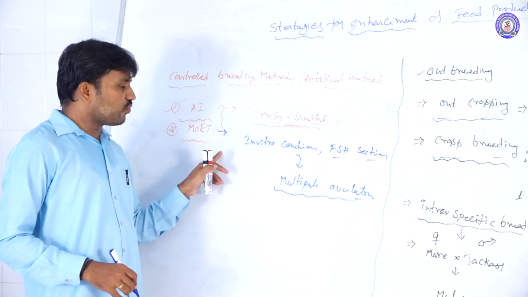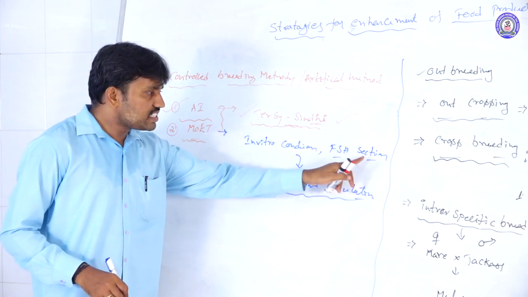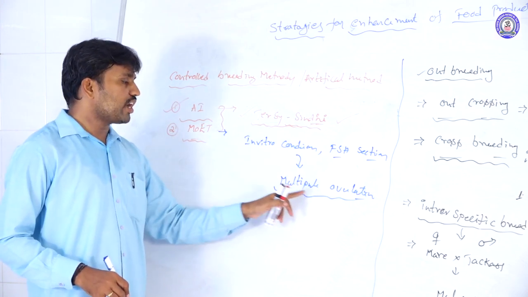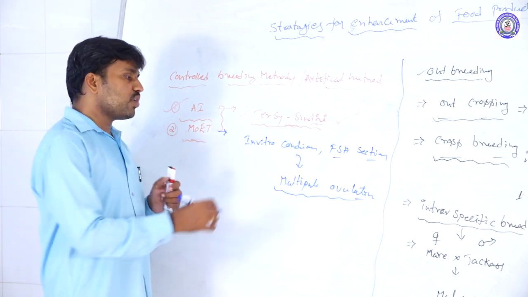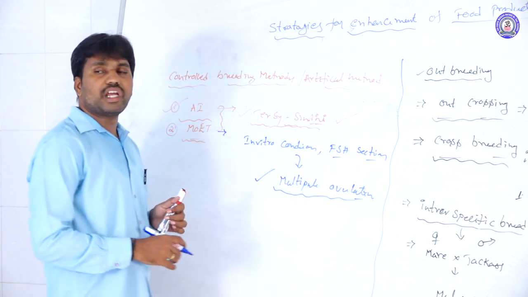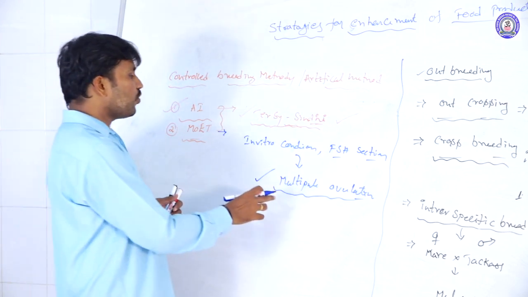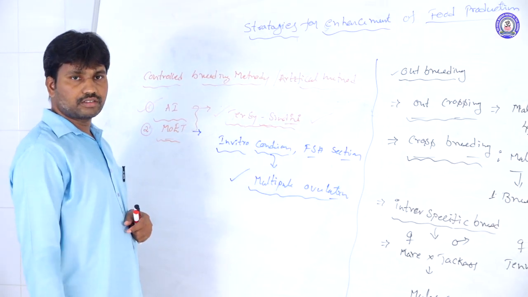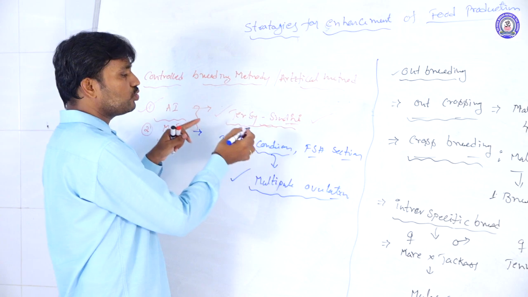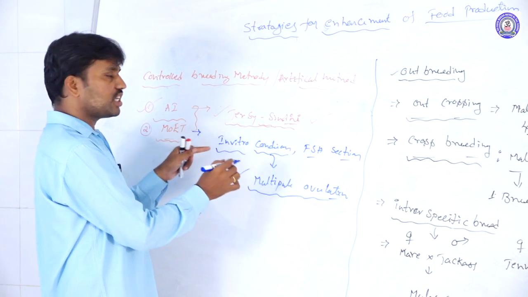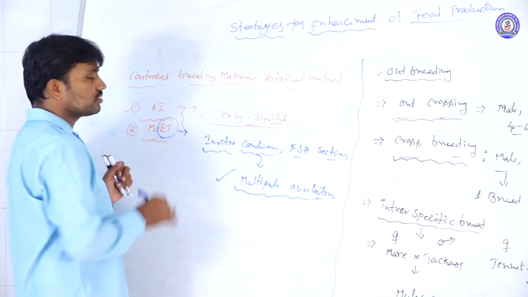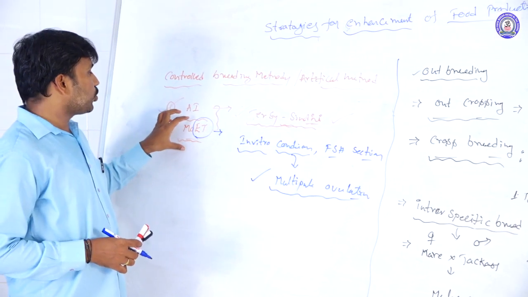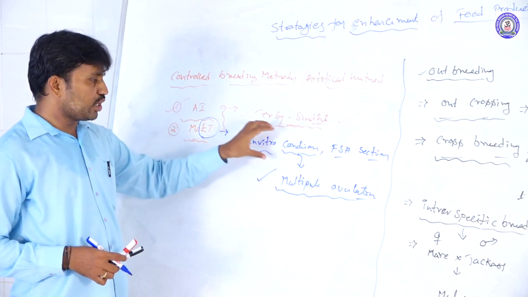In this method, FSH secretions are injected into the native breeds to induce multiple ovulation. Once more ovules are released, they are fertilized in vitro, and the zygotes or embryos are transferred into the uterus.